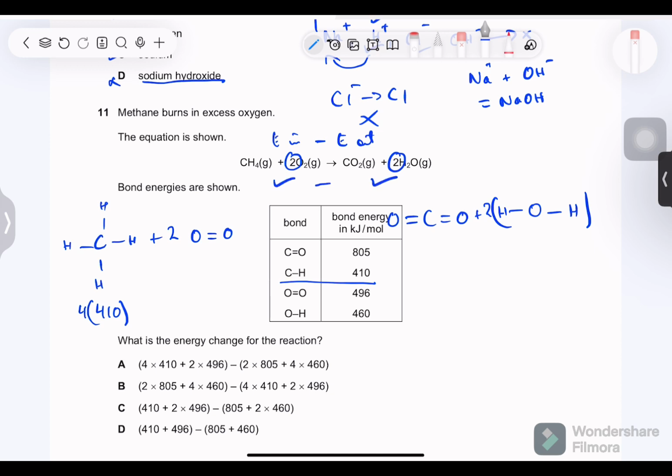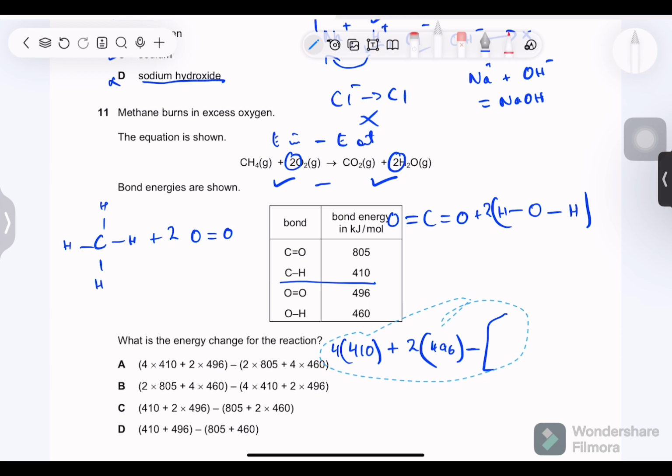So 4 times 410 plus 2 times O double bond O is 496, minus, make sure you make the correct brackets. I'll bring this right over here. So C double bond O is 805 and we have two bonds.